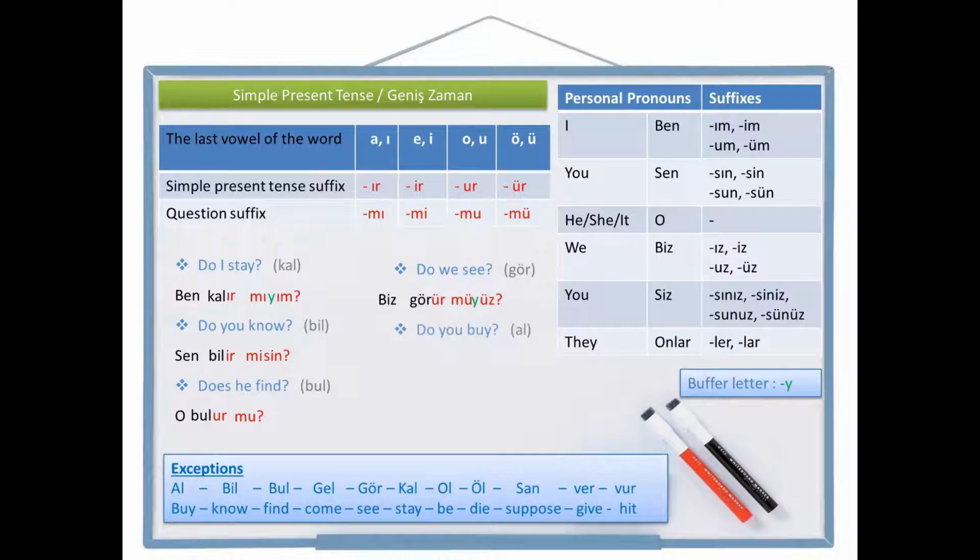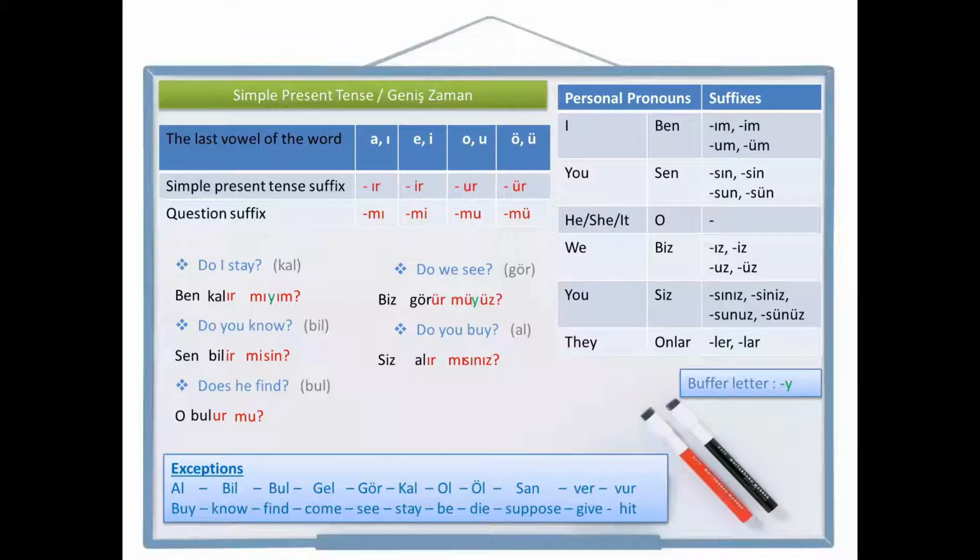All right, another one. Do you buy? Buy is al in Turkish. Let's write you buy first. You plural, siz. Buy, al. Simple present tense suffix, alır. And the question suffix, mı. And the personal pronoun suffix to the end, sınız. Siz alır mısınız? Do you buy? Siz alır mısınız?